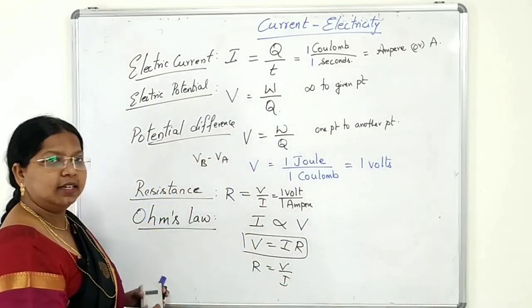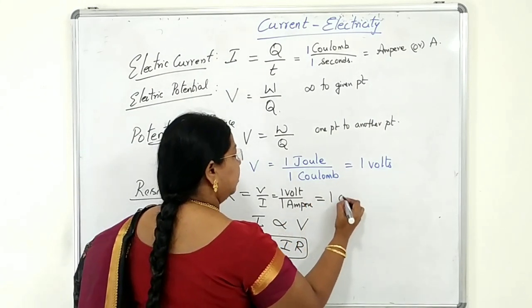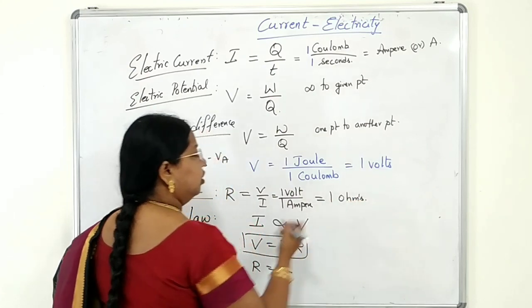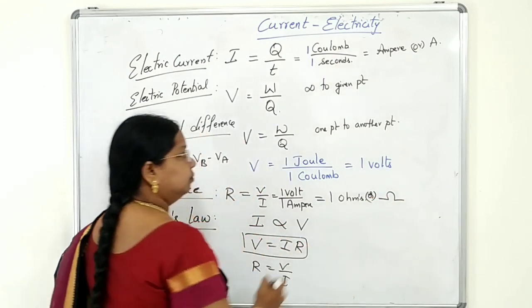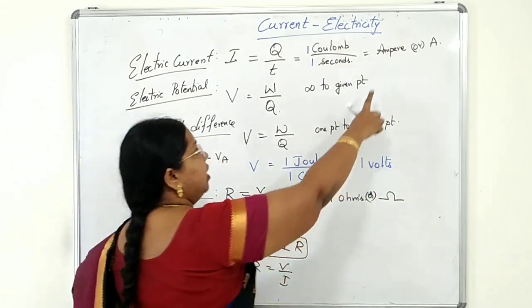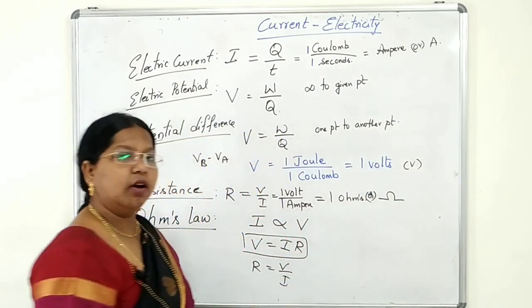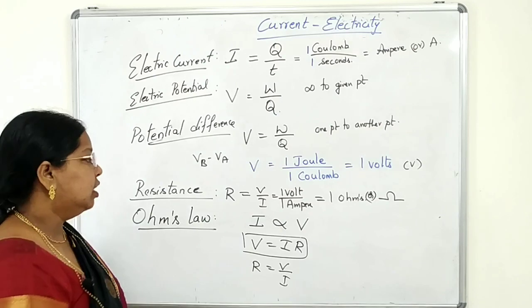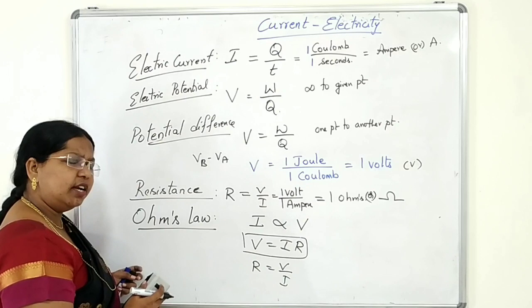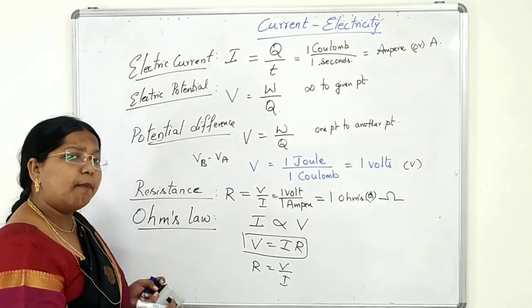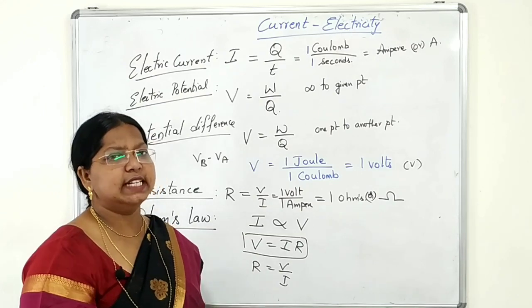1 volt by 1 ampere is called 1 ohm, the unit denoted by omega. Here we have units: ampere denoted by A, volt denoted by V, and ohm denoted by omega. Clear, students? So what is resistance now? R is V by I. The general definition is obstruction or opposition offered to the flow of current, the flow of free electrons in a conductor.